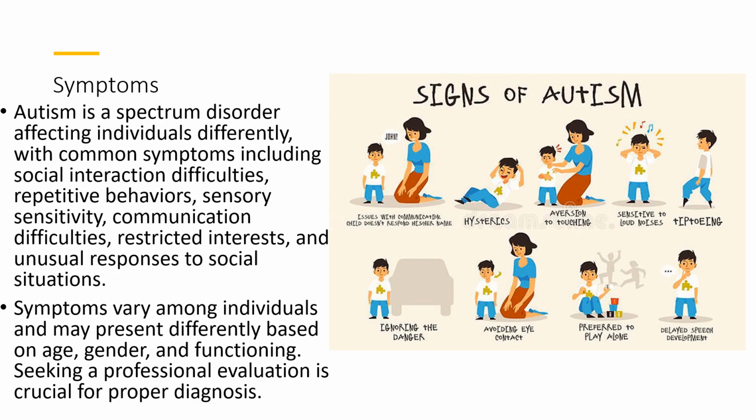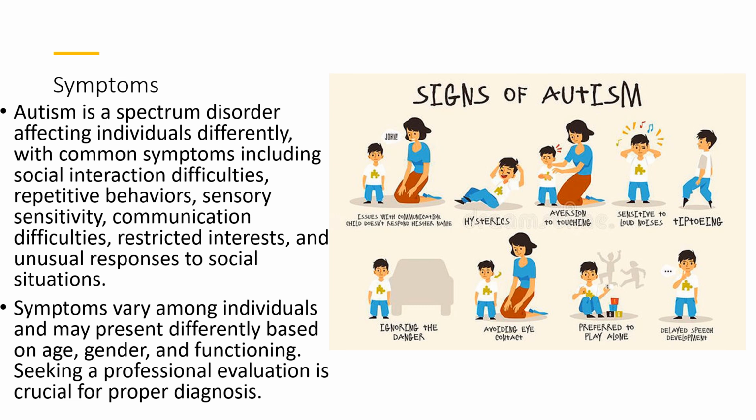As I mentioned earlier, autism is a spectrum disorder, which means that it affects individuals in different ways and to varying degrees of severity. Here are some common symptoms. First is difficulty with social interaction. Individuals with autism may struggle to understand social cues and norms and have difficulty making eye contact and may prefer to be alone.